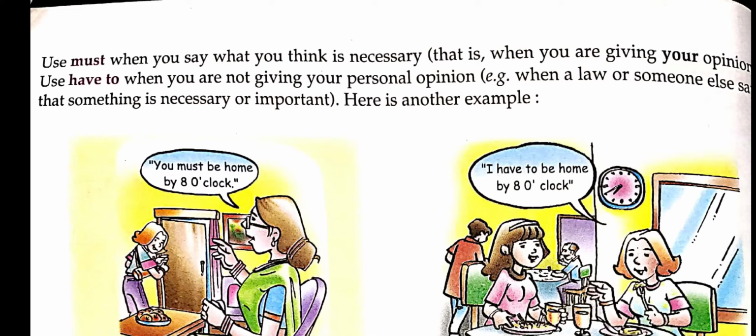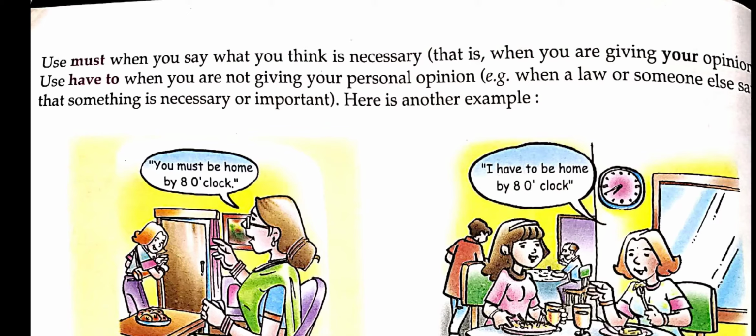So as I told, when I have my own idea or when I am giving my own opinion to others or for myself, at that time I use must. But when someone else tells me to do something which is important or necessary for me, at that time I use have to.